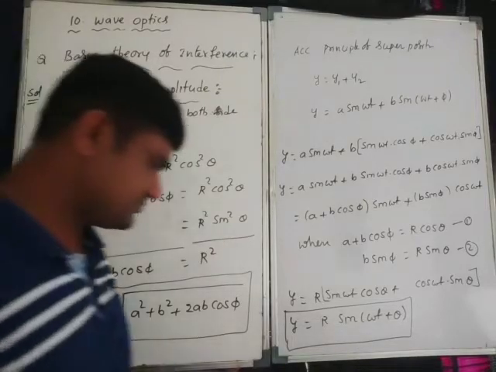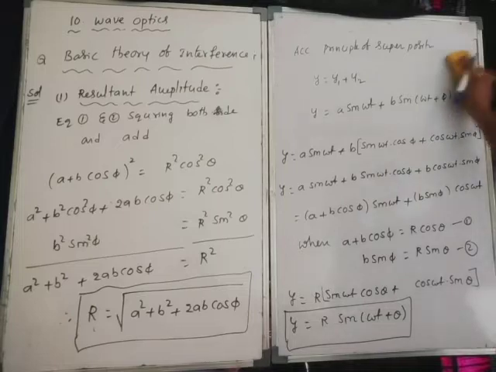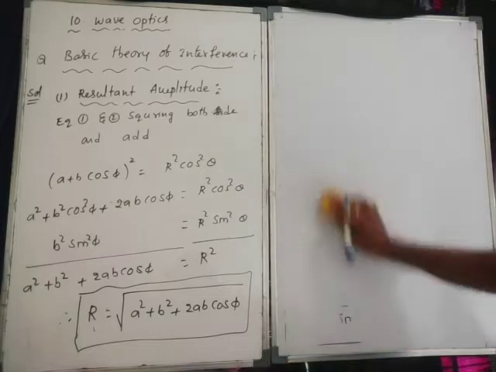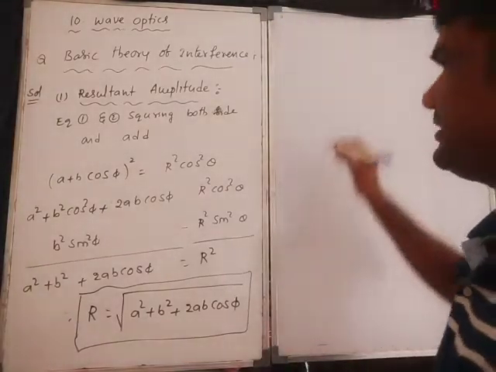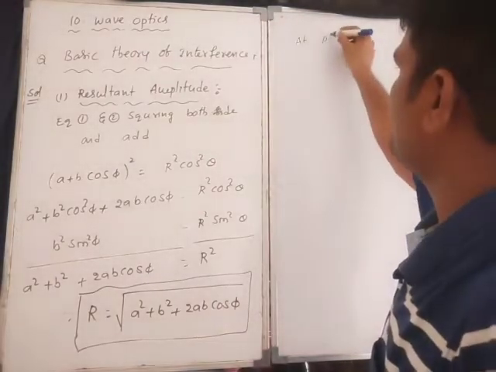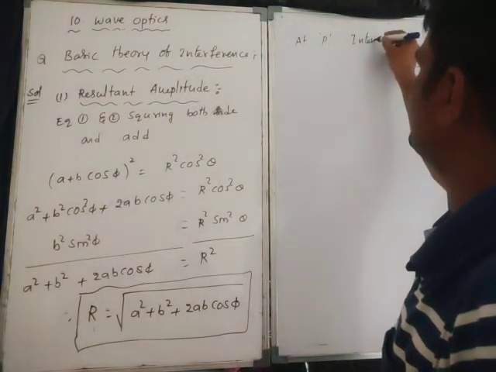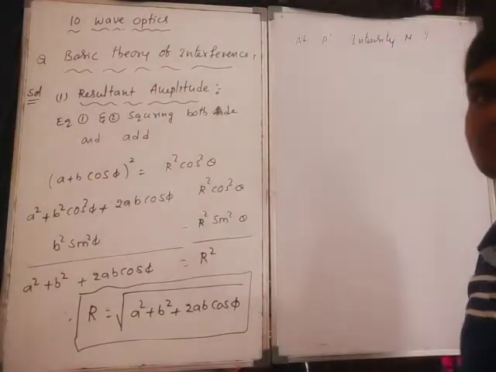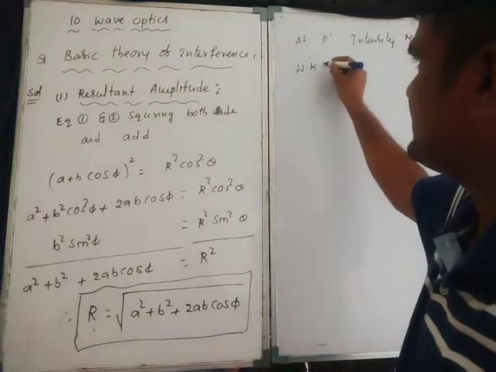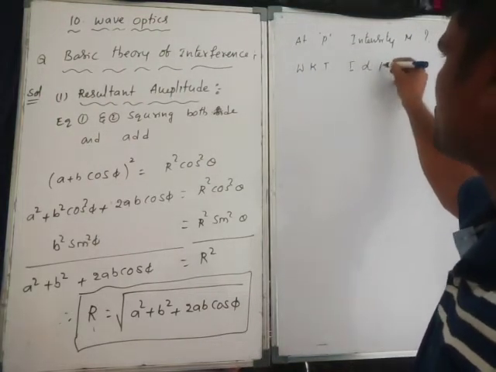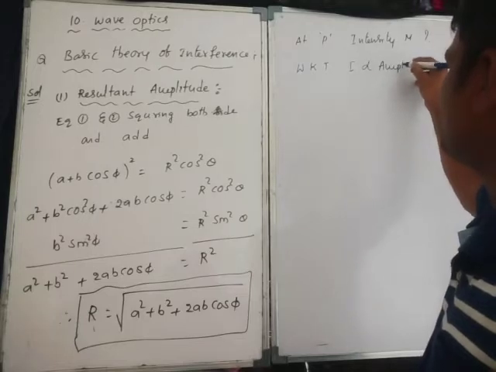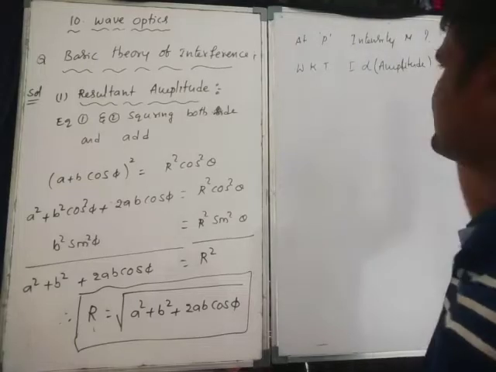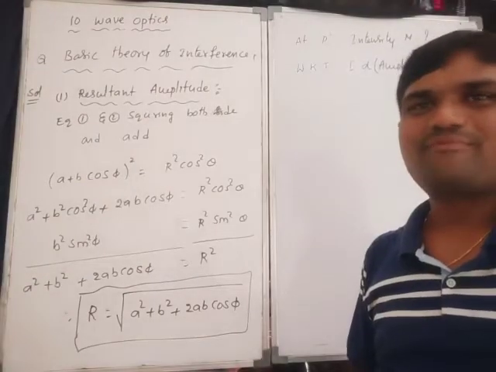Resultant amplitude finished. Now the resultant intensity at P. We know that intensity is proportional to amplitude square.